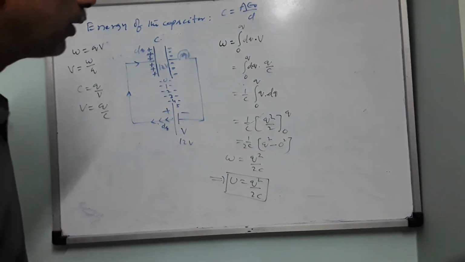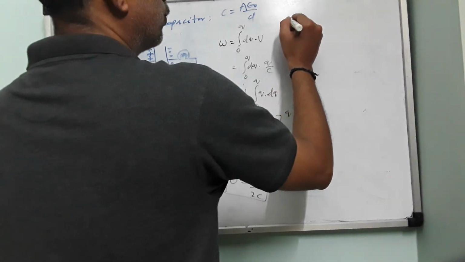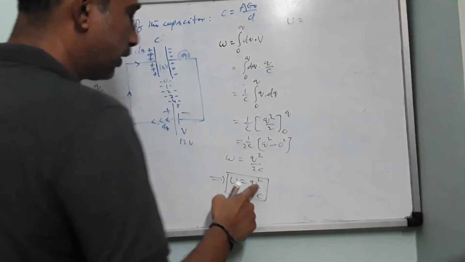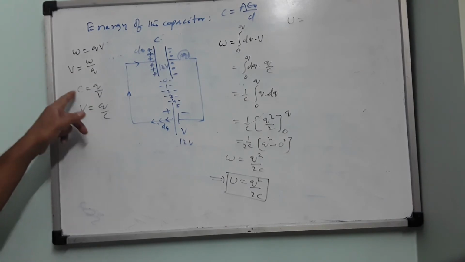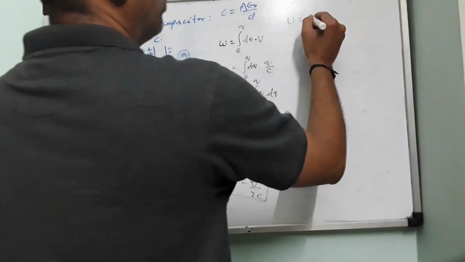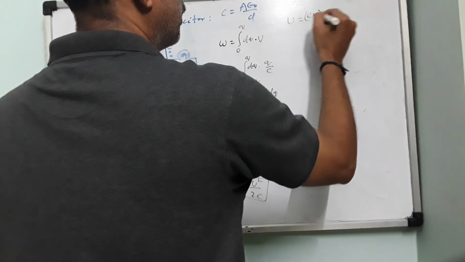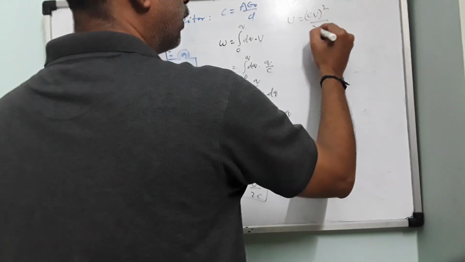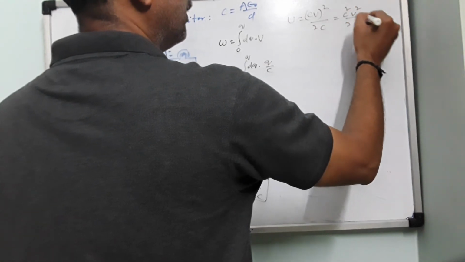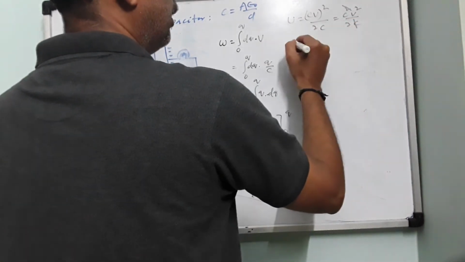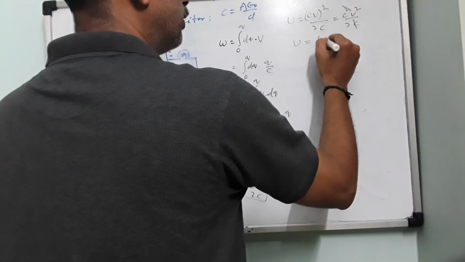If you want to write this in other terms, in the place of Q you can write Q equals C into V. So Q square means CV whole square by 2C. This is C square V square by 2C. The square and C will be cut. You will get U equals half CV square.